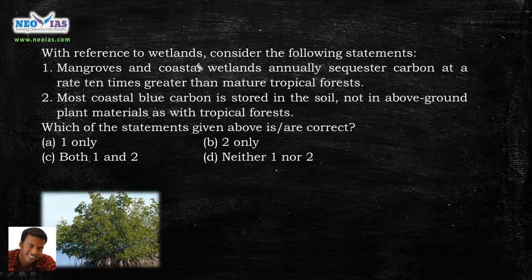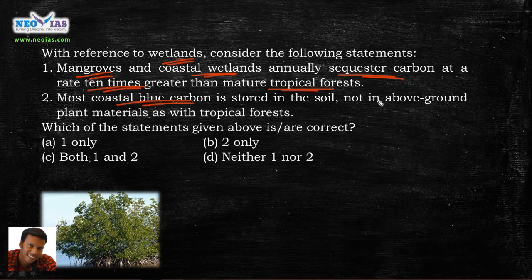So the first question is a two-statement question. With reference to wetlands, consider the following statements. First statement: mangroves and coastal wetlands annually sequester carbon at a rate 10 times greater than mature tropical forest. And second statement: most coastal blue carbon is stored in the soil, not in above ground plant materials, as with tropical forest. So here they discuss wetlands and mangroves, right?